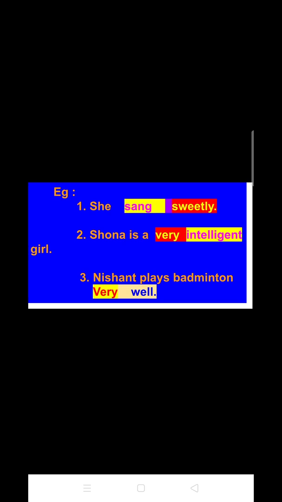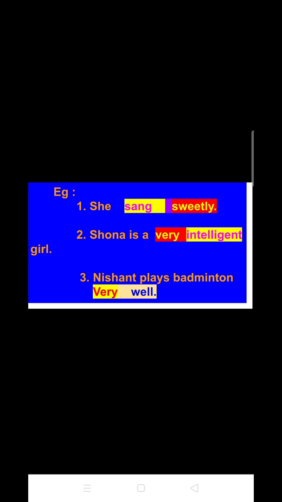Number 1, she sang sweetly. Number 2, Shona is a very intelligent girl. And number 3 is Nishant plays badminton very well. So you can see that in these sentences I have highlighted two words. In the first example, she sang sweetly. The first highlighted word, that is sang, it is a verb. And the second highlighted word, sweetly, it is providing a new meaning to the verb sang.